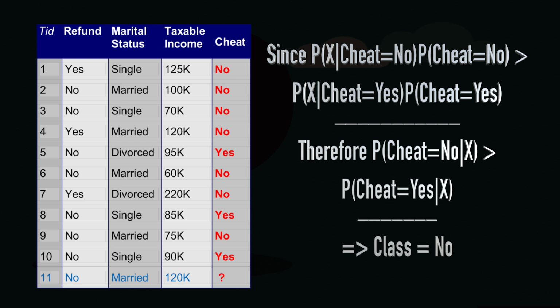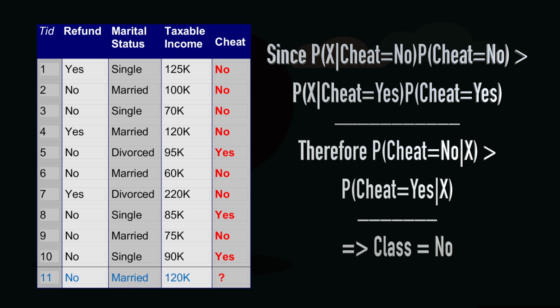So, now we have seen that the probability of x given cheat is equal to no into probability of cheat is equal to no is greater than probability of x given cheat is equal to yes into probability of cheat is equal to yes, or essentially we are saying that probability that cheat is equal to no given this x data record is greater than the probability of cheat is equal to yes given this data record x.